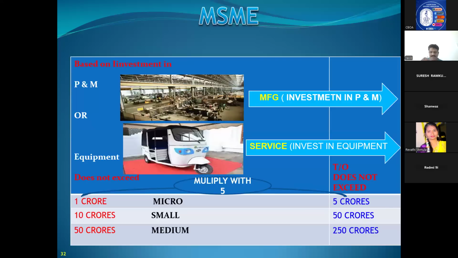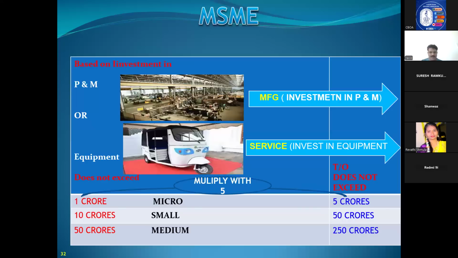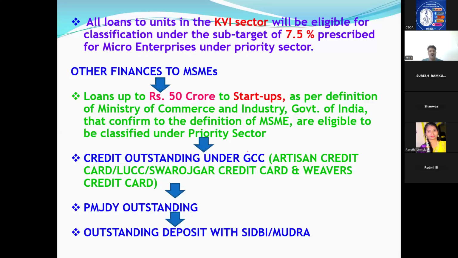This definition we have already discussed under MSME. Now let us see the MSME target. As I told you, the micro target is 7.5%. For micro units, we have to give 7.5%. Other than that, all loans to units in the KVIC sector will be eligible to classify under it. If Khadi and Village Industries sector loans like PMEGP loans have been given, that also comes under 7.5% only.